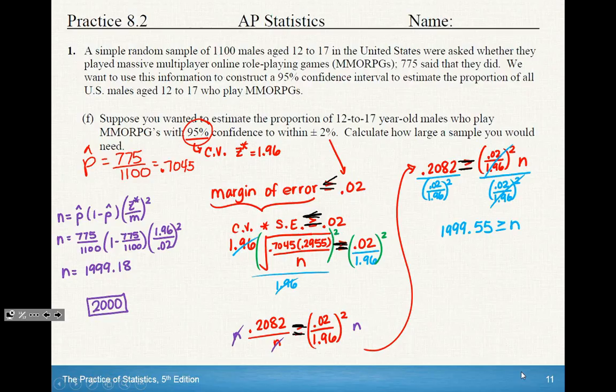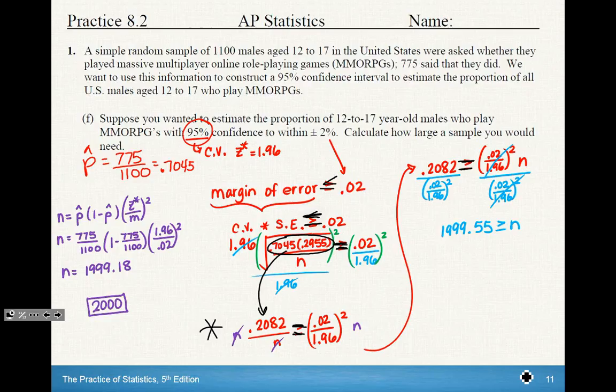And so in blue, what I've done is divide both sides by the 1.96. And then in green, you're showing that you're squaring both sides. Okay, so we're just trying to isolate the n. We're trying to get the n by itself. And so that takes me down to this step here. And in red, I had 0.2082 divided by n, because when you multiply 0.7045 and 0.2955 together, you do get the 0.2082.